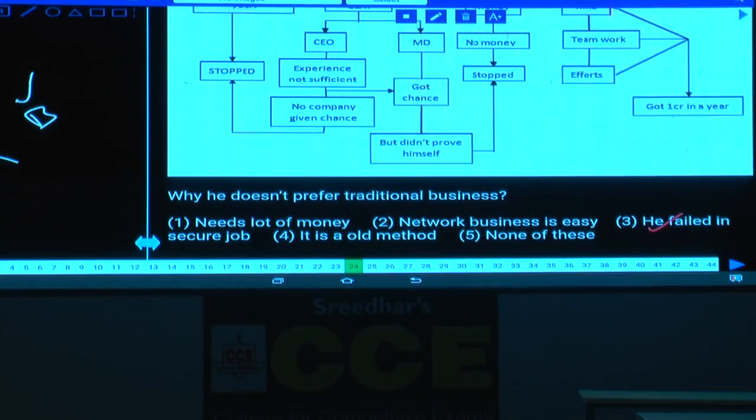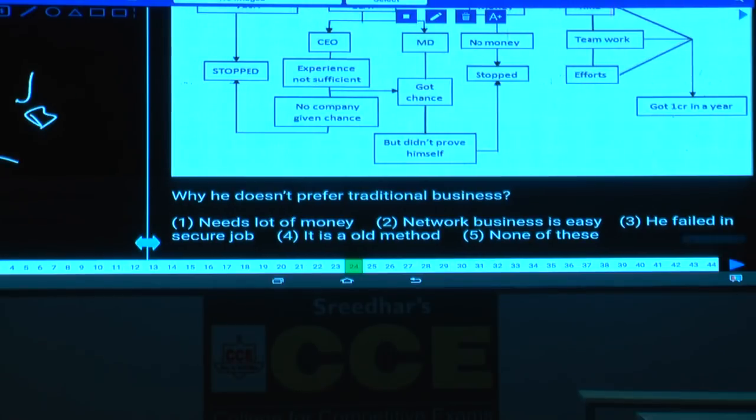Then question number 24, right? Why has this person not opted for traditional business? Because maybe he needs lots of money, or maybe he needs some money. Network business is easy, that is the reason. Maybe it is tougher, but he could not invest some money, hence he has opted to do this network business. He failed in a secure job, again two different jobs, small jobs and big jobs. In small jobs there is a chance, but he could not earn 1 crore. It is an old method, hence nothing has been specified about this one. Then what is your answer here? None of this.